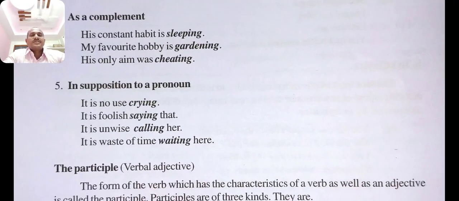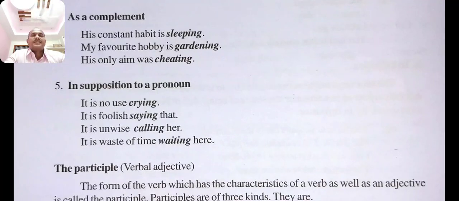In apposition to a pronoun: it is no use crying. It is foolish saying that. It is unwise calling her.